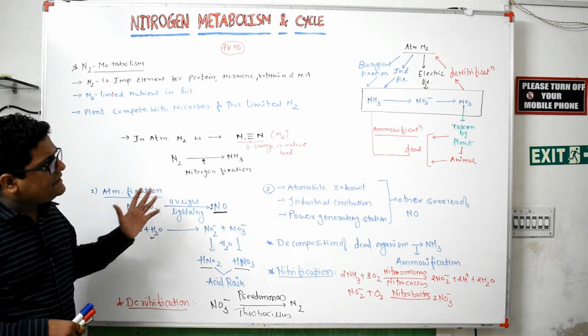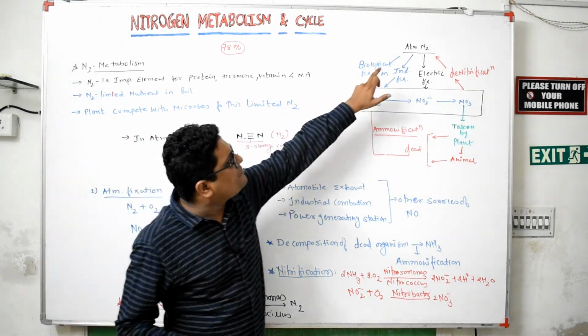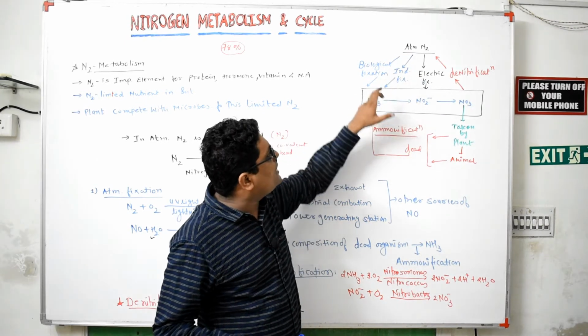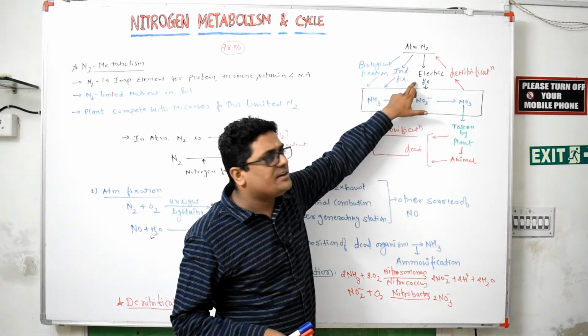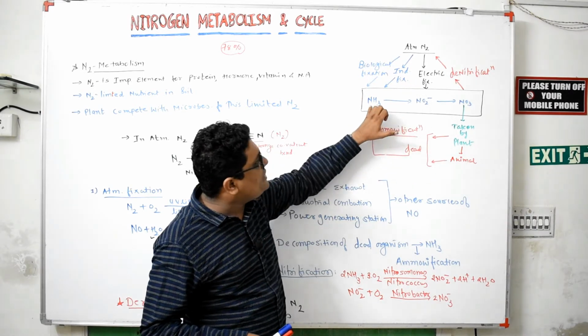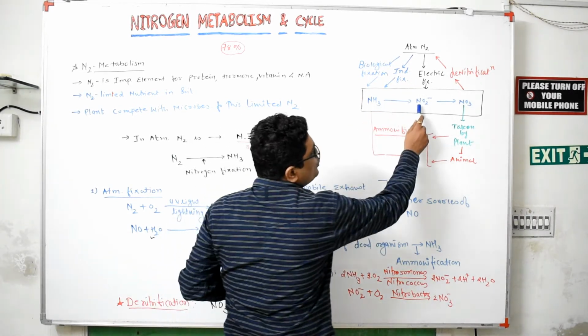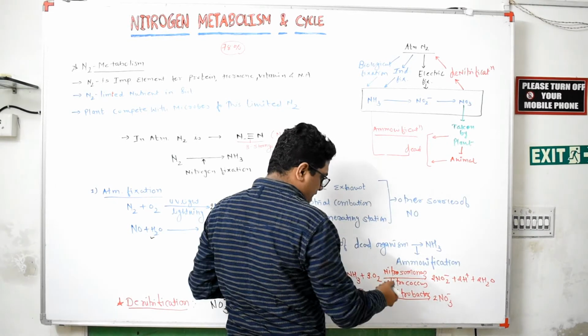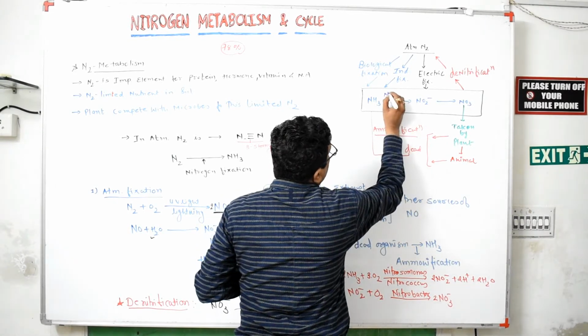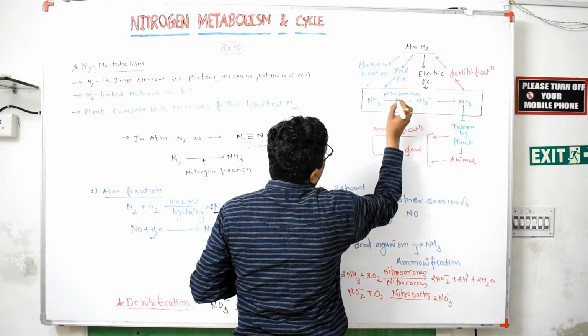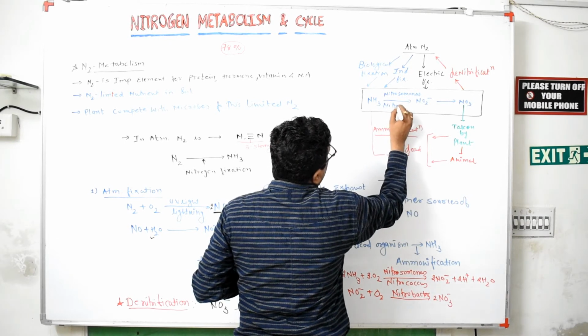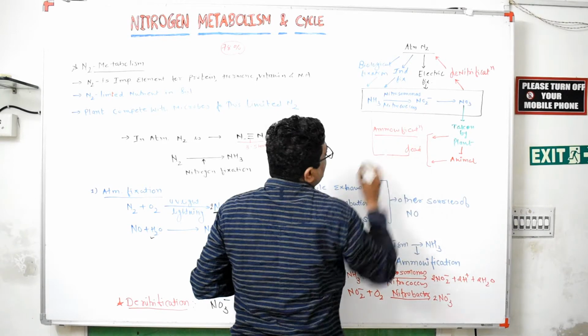Let us describe this in a chart. Atmospheric nitrogen is fixed into the soil with the help of biological fixation, industrial fixation and electrical fixation. This ammonia is converted into NO2 minus and NO3 minus with the help of Nitrosomonas and Nitrococcus bacteria.